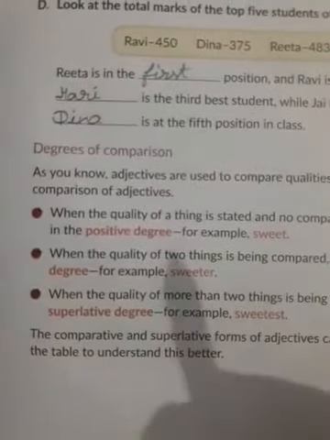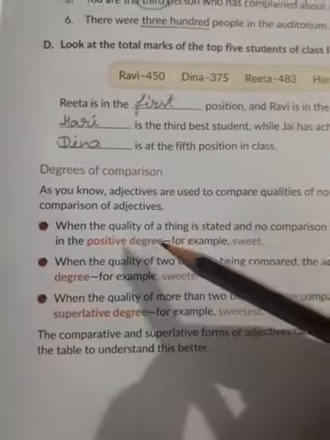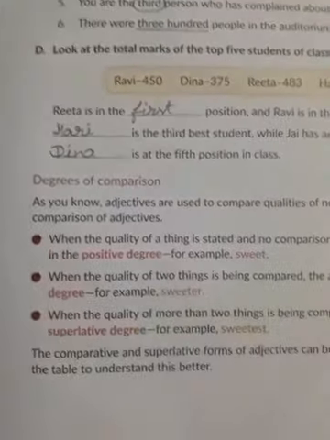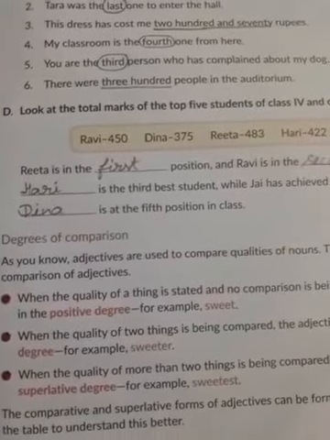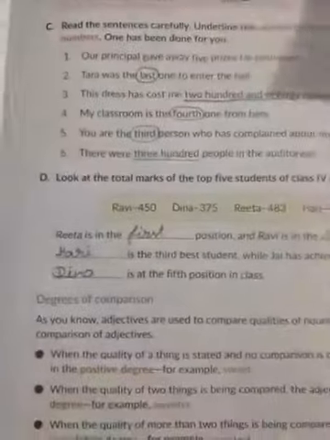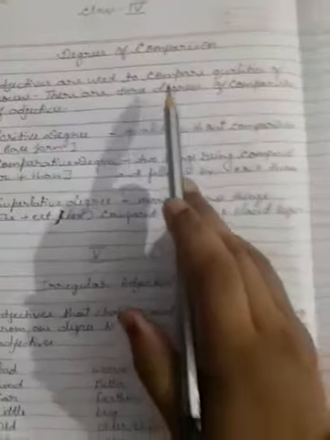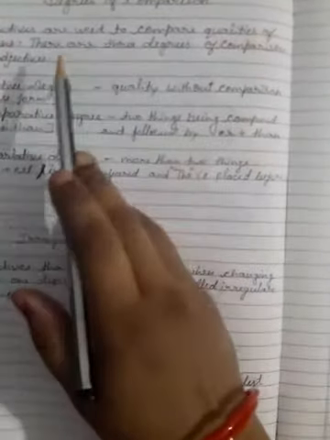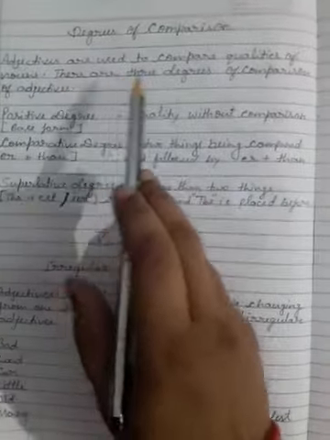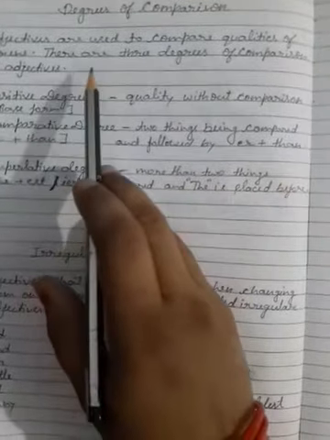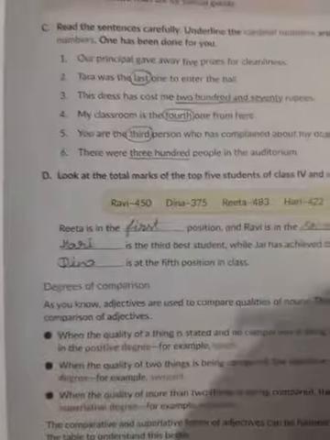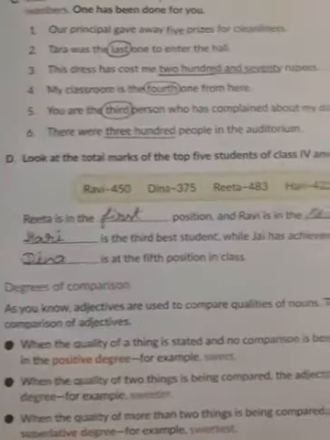Now children comes another topic, degrees of comparison. What is the topic? Degrees of comparison. In this we compare two things on the basis of their qualities. Okay children. Now adjectives are used to compare qualities of nouns. There are 3 degrees of comparison of adjectives. Used to compare two things on the basis of their qualities. Okay children.